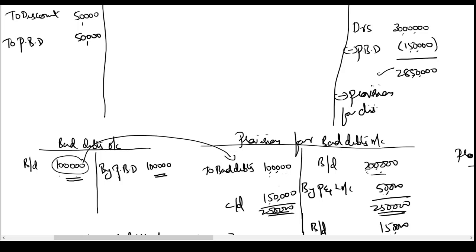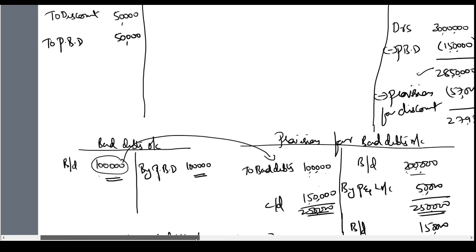Provision for discount 57,000. The balance amount will be shown in the outer column. It will be 27,93,000, shown in the balance sheet asset side. Provision for discount is subtracted from the debtors balance and the balance amount is shown on the balance sheet asset side outer column.